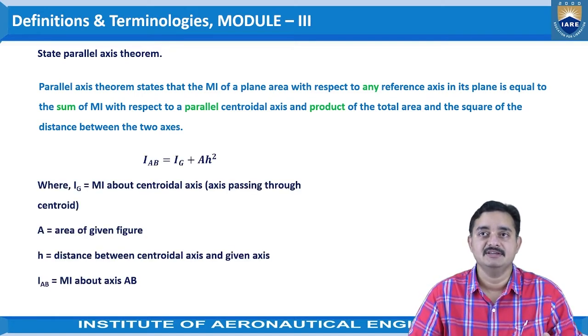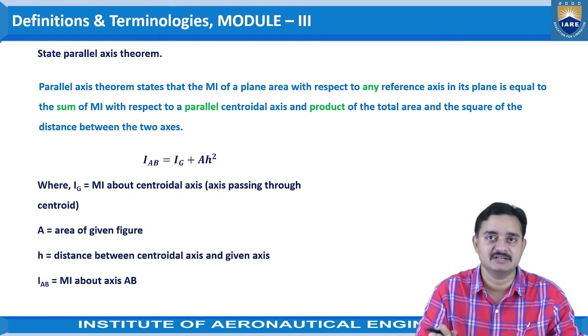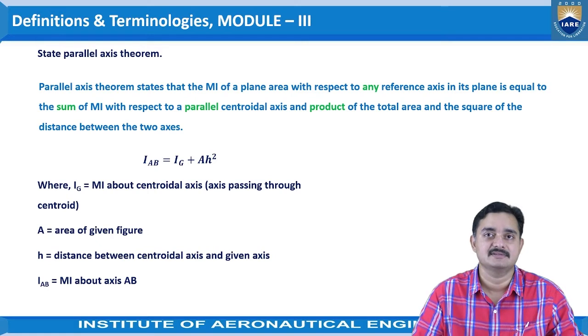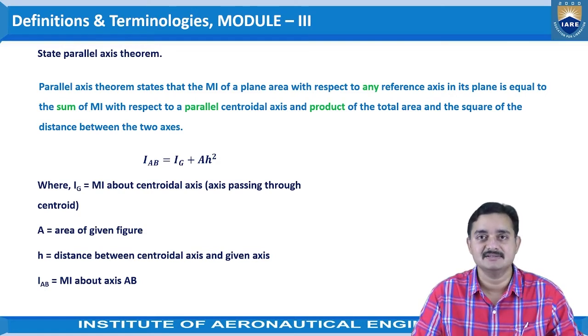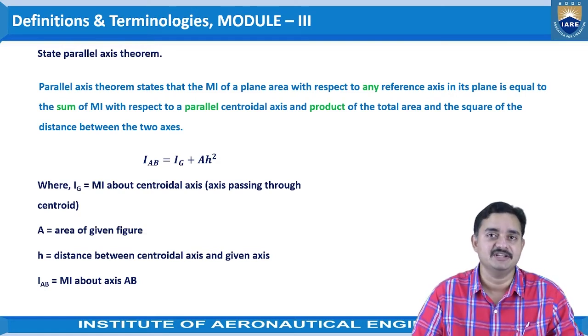Now coming to the next one. Here you can see the formula that is given for the parallel axis theorem. That is I_AB is equal to I_G plus A h squared. So I_AB is the moment of inertia about the axis AB. That means in the example previously that we considered, the reference axis was the x-x axis. Here in the formula it is given as I_AB, where AB is the reference axis about which we need to identify the moment of inertia of the object.